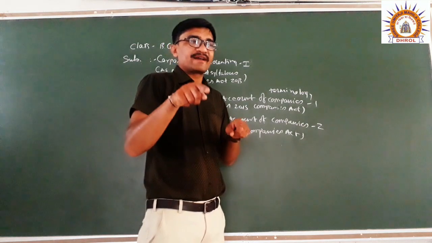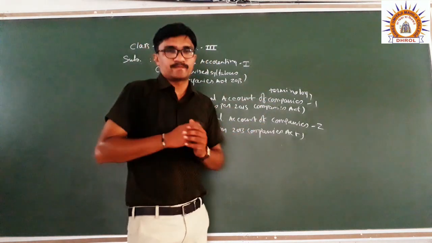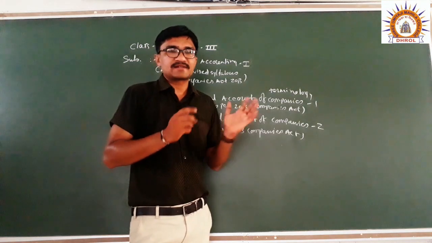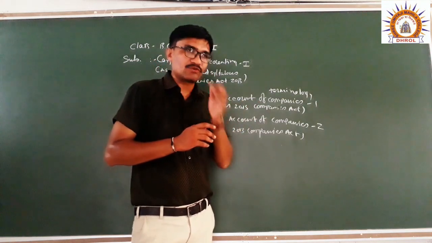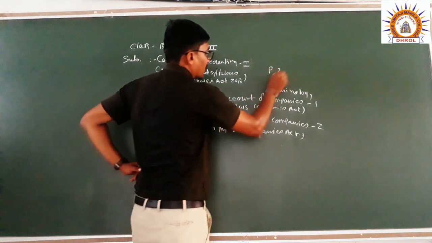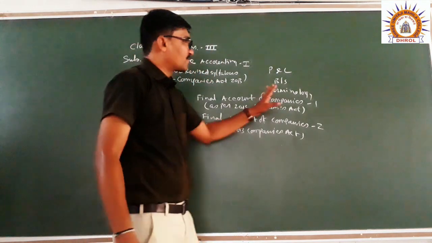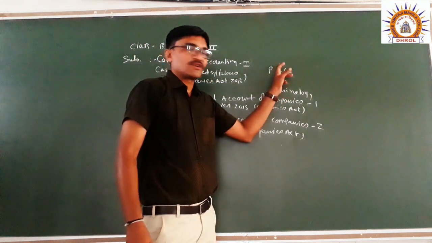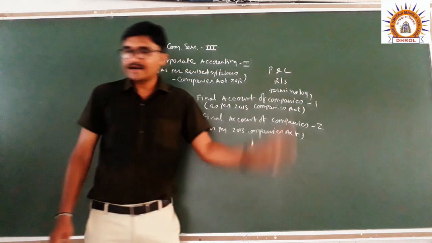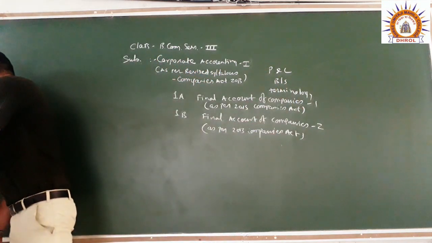You studied financial statements in 11th and 12th standard also. The financial statement includes the profit and loss account and the balance sheet. Both statements are prepared at the end of the year.